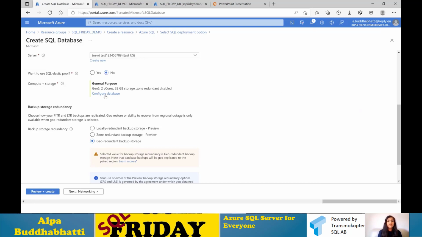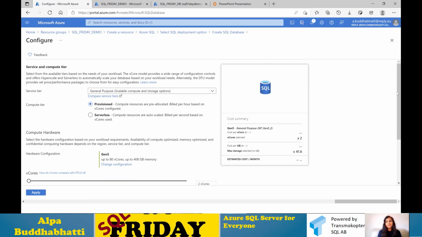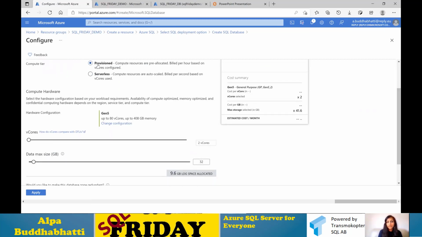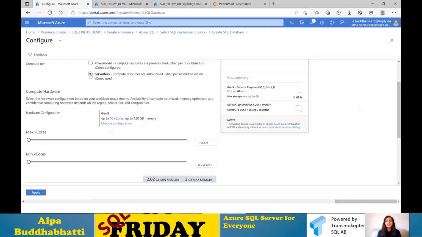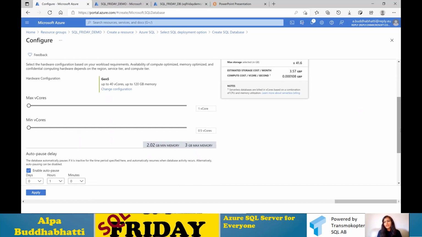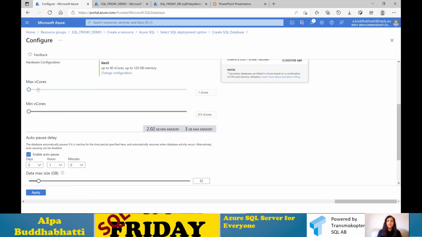Okay, so now we are configuring our storage and other things. We're using serverless because it's less costly than provisioned. Serverless will only charge you when you use it, otherwise you won't be charged for execution, but you will get charged for storage. And here you can see that it gave a summary as well. For monthly it will be that much, and you can see how much per second when the server is running, is online. And here you can select according to your requirements.